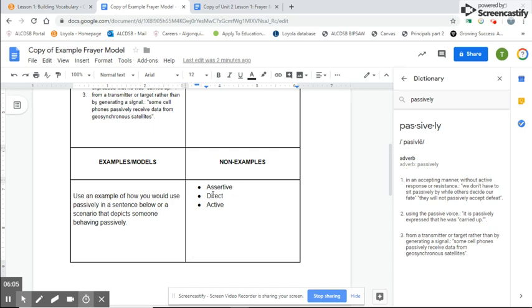And obviously over here we have non-examples. So this would be things that, words that are not like passively. So the opposite. So assertive, direct, active. These are all antonyms. These are all words that are definitely opposite to the concept of passively. Okay, so that's going to be how you're going to do it.